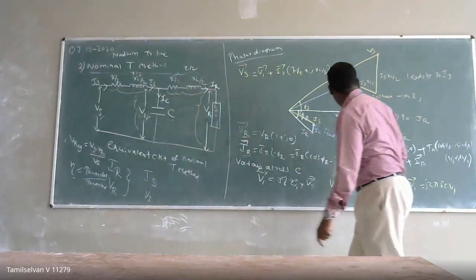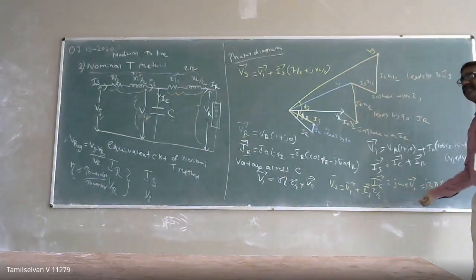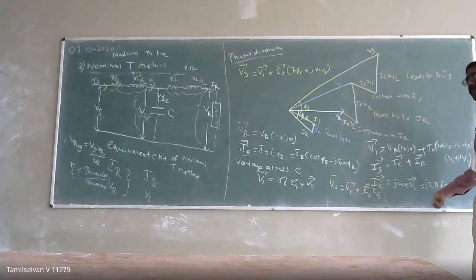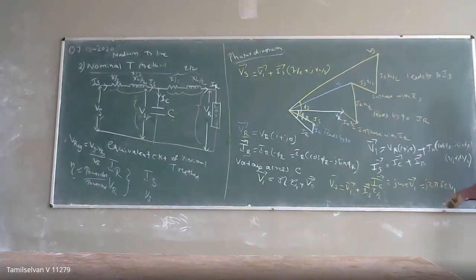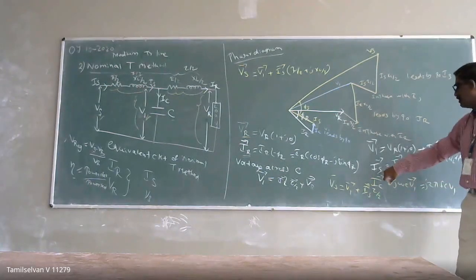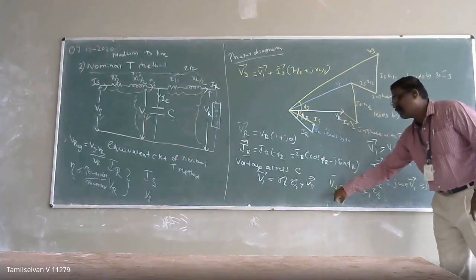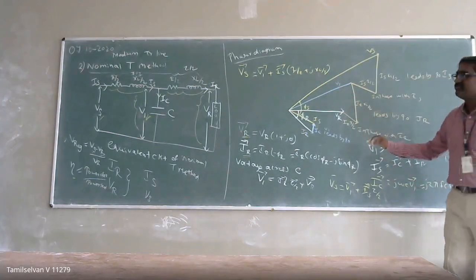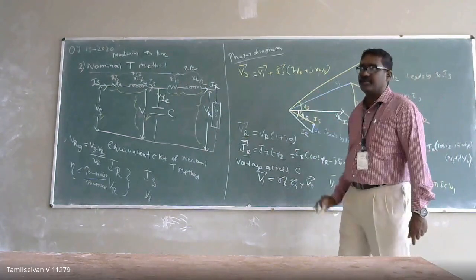That is what I have done here. So IC is nothing but Y into V, that gives your IC. That is 1 by omega C, and if you put that, 1 by omega C becomes 2 pi f C into V1. So I can get the capacitance current IC, then I can calculate my IS current, and then I can calculate my sending end voltage. So this is going to be my sending end voltage. Now with this, we can solve the numerical problem for the nominal T method.